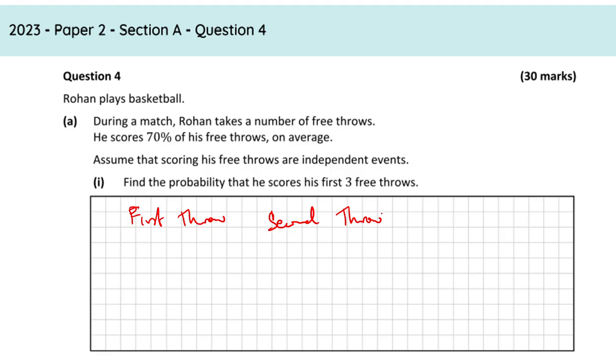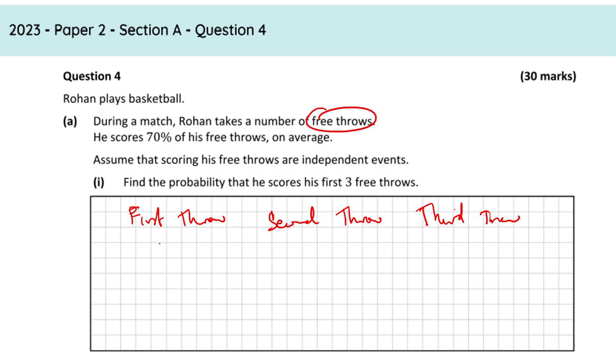He scores 70% of his free throws on average. No, you do what I was about to do there. Second throw, third throw. Oh yeah, it's of his free throws. I keep thinking free throws, you get 2 of them or 3 of them. No. So, if he throws it, he's a 70% chance of scoring it, right?